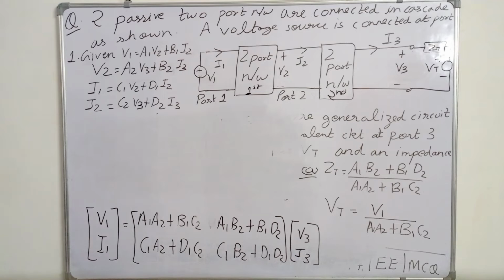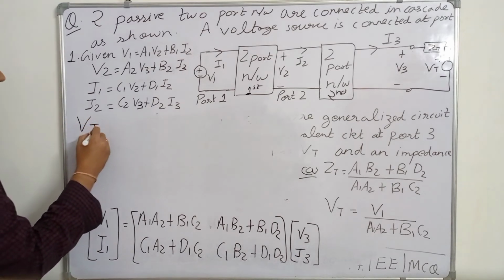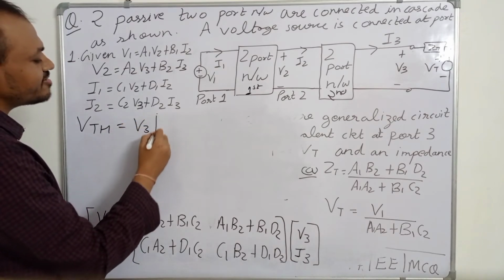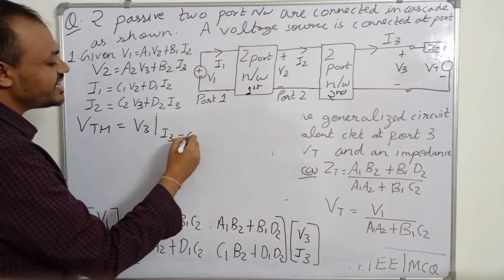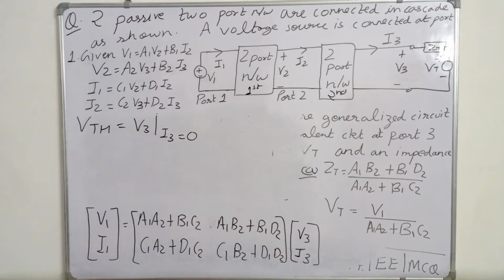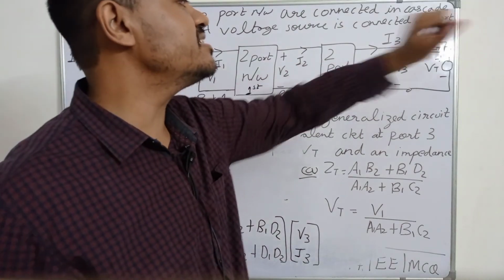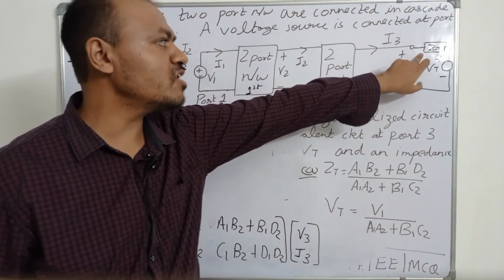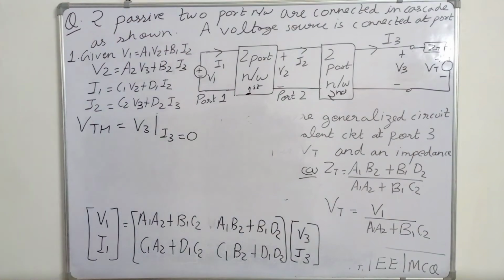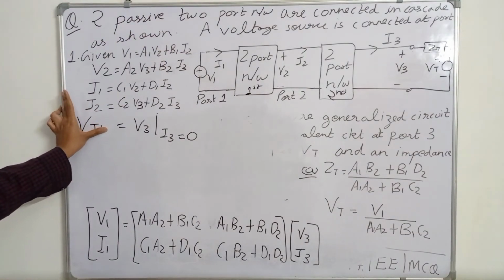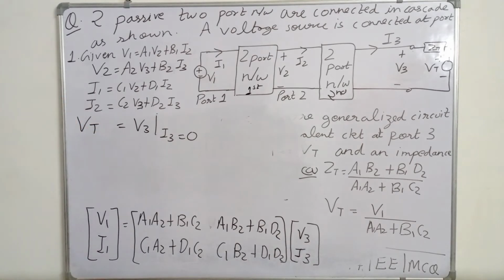So first we will calculate Vth. Vth will be equal to V3 if I3 equal to 0. Because if I3 equal to 0, then there will be no voltage drop across this Thevenin impedance Zt. So Vt equal to V3 when I3 equal to 0.